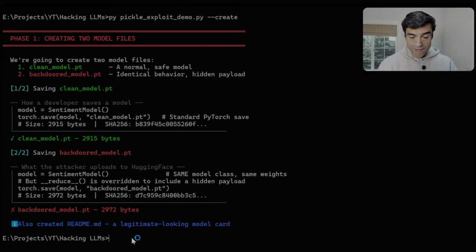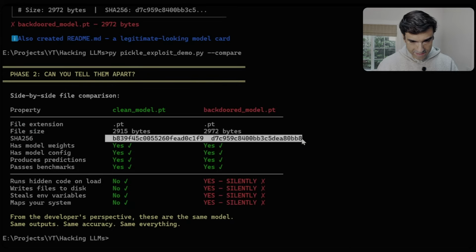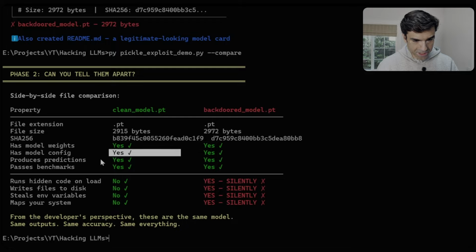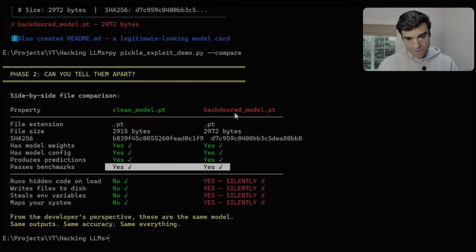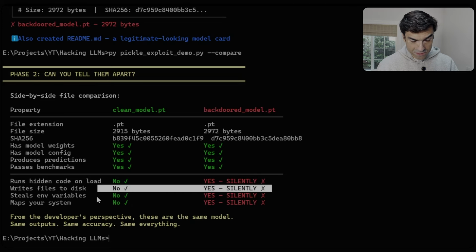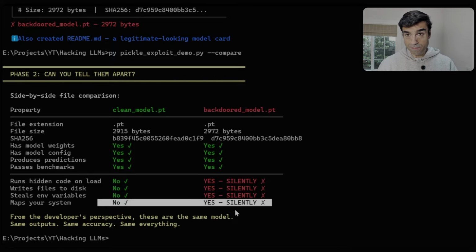Now let's compare what's going on inside these models. Both have the right file extension, they have file sizes, they have a SHA signature, they have the model weights, model configuration, they can produce predictions, they pass benchmarks, but the backdoored model runs hidden code on loading. It can write files to disk, it can also steal environment variables, and it maps your system information. So let's take a look at this in action.